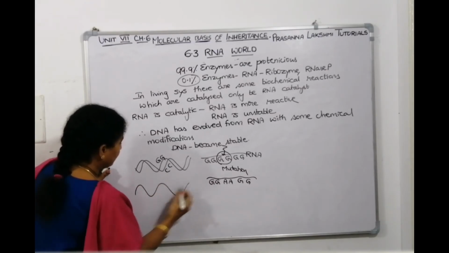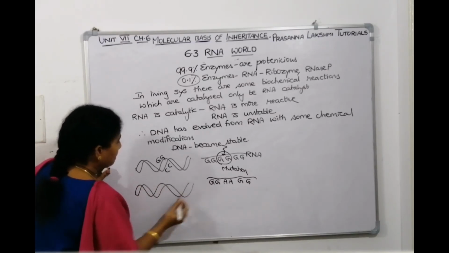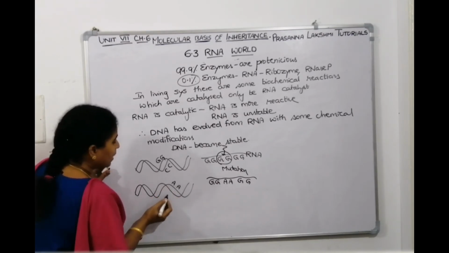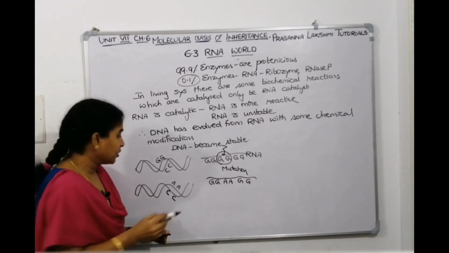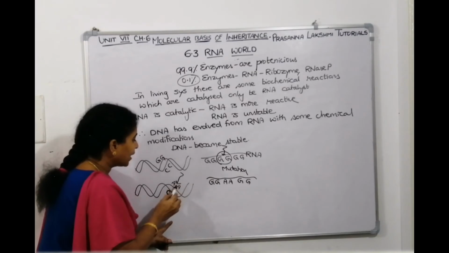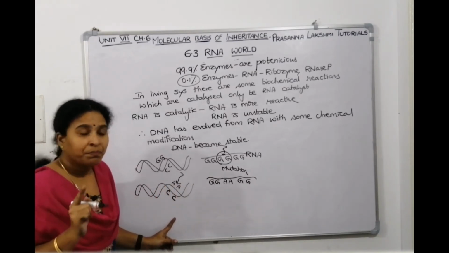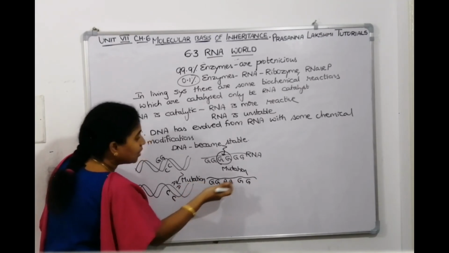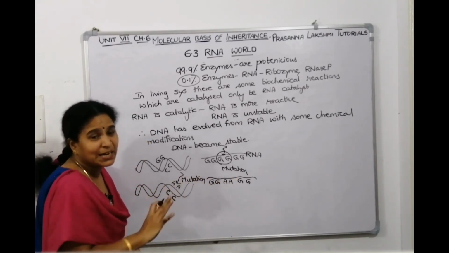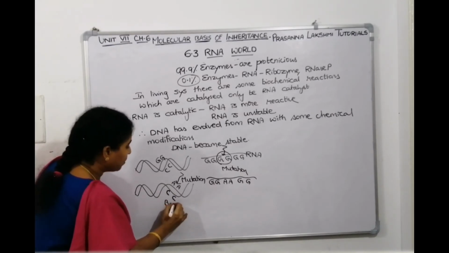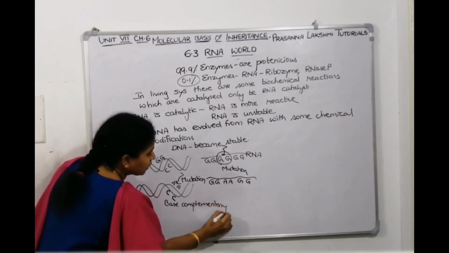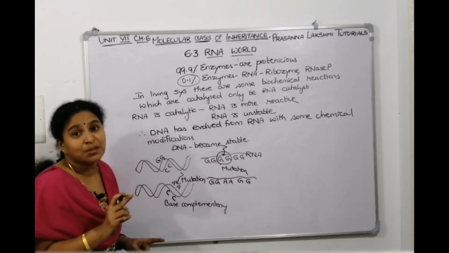Now if mutation happens here, if G becomes A, then opposite Cs are there. On the opposite strand, the mutation happened on one strand. So the GG here got converted to AA. Now we can know that there is a mutation here. How do you know that there is a mutation here? Here we don't know that mutation happened because of its single stranded nature. Now because of its base complementarity, we are able to know that there is a mutation.